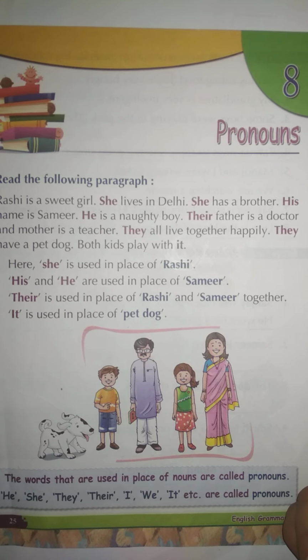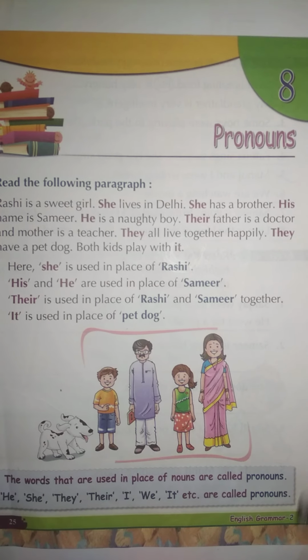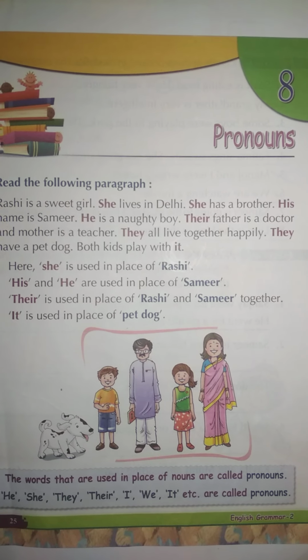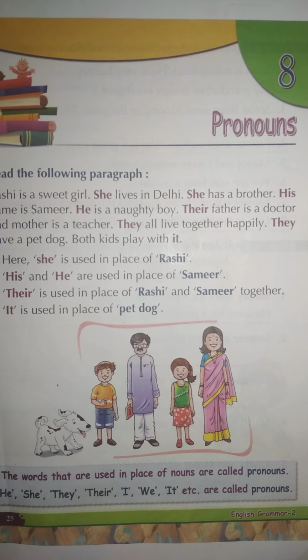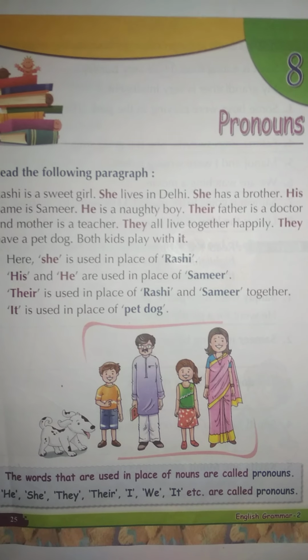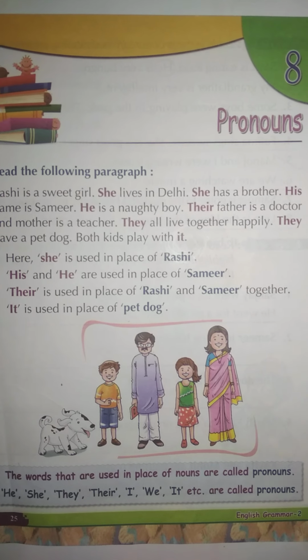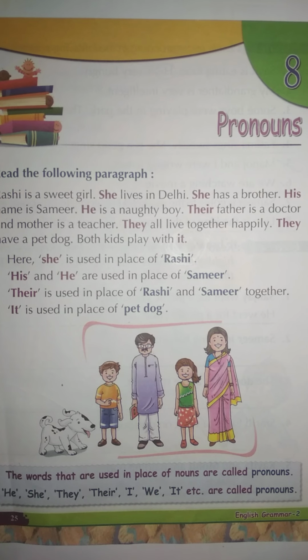Okay. Now next one is they. How can we use they? When we talk about many people or things, there we can use they. जब हम एक से ज़्यादा लोगों के बारे में या एक से ज़्यादा things के बारे में बात करते हैं, then we can use they, right?